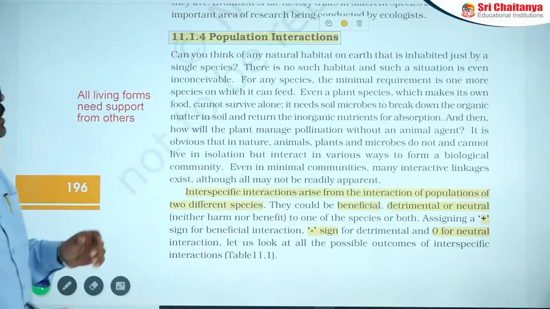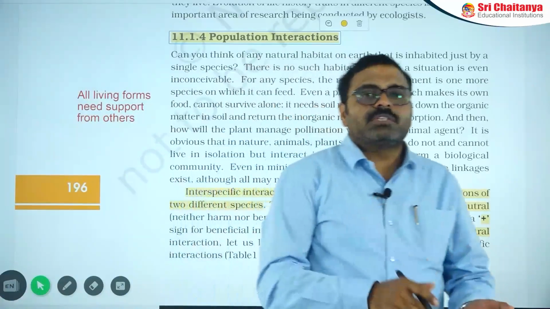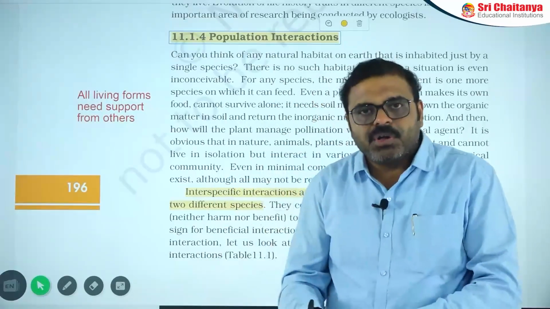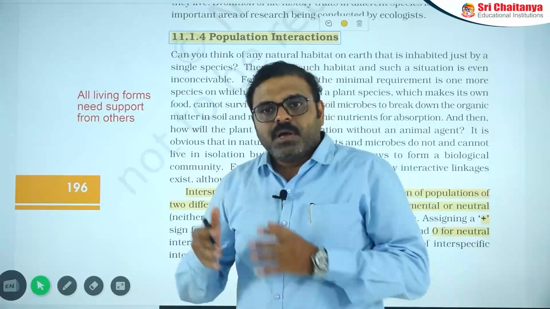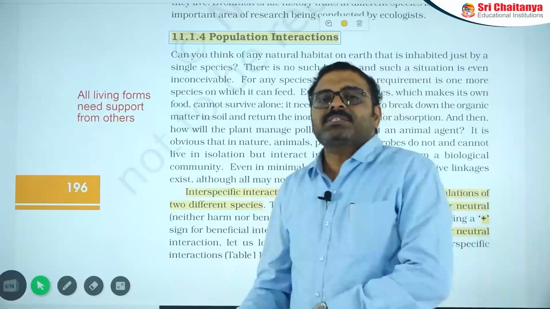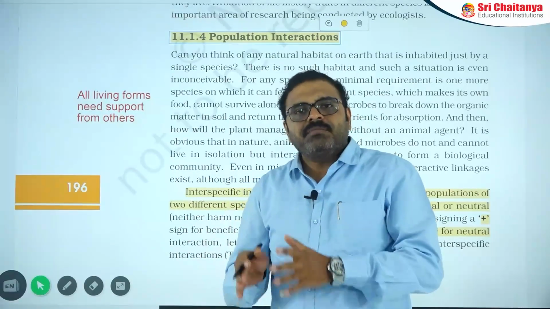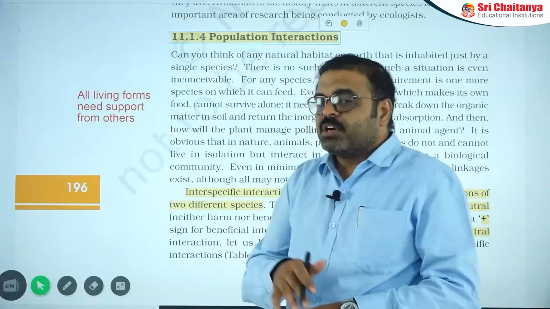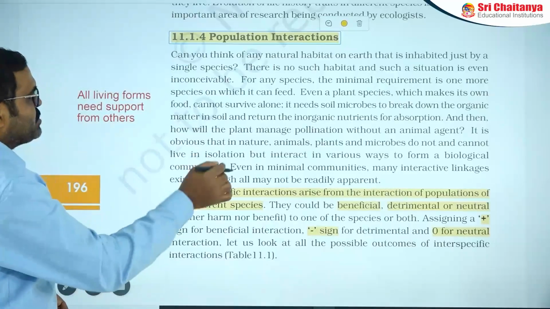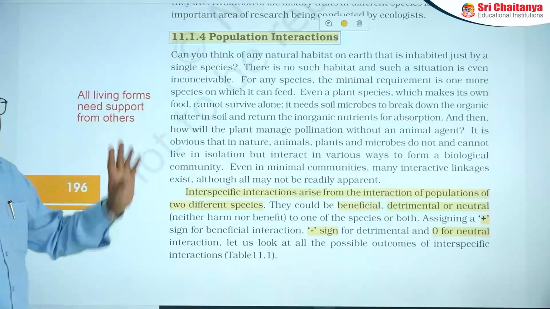Population interactions explain that every organism definitely has an association with another organism, otherwise they cannot survive. Even plants depend on microorganisms to get nourishment from the soil. Herbivores totally depend on plants and carnivores depend on herbivores. Parasites depend on hosts, and one organism depends on another. It is mandatory for every organism to associate with another. A lone organism cannot survive at all. So organisms require association; that is the important point here. All living forms need support from others.